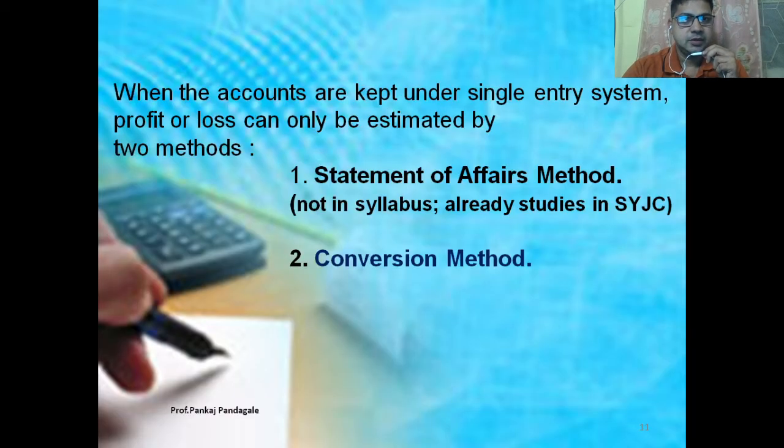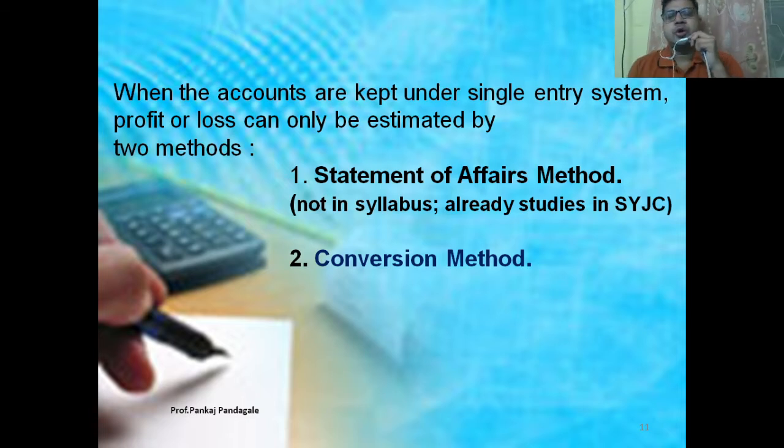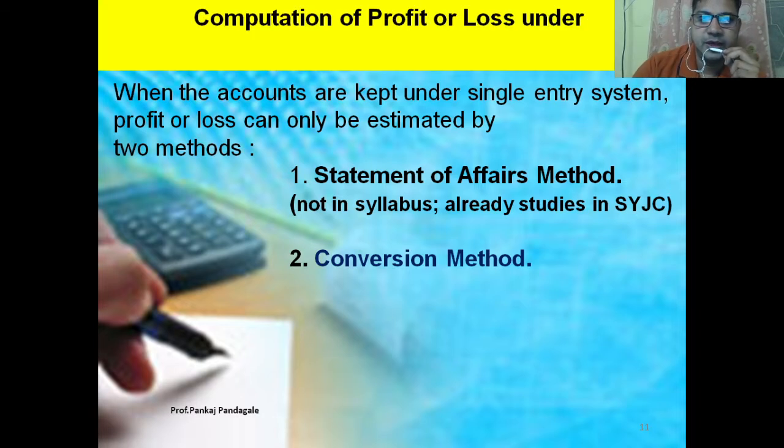After that, we have already discussed the single entry systems, and under single entry systems we have to find out profit or loss. For that purpose we have to apply two methods: statement of affairs method and conversion method. The statement of affairs method you already studied in 12th standard. The conversion method is one of the important methods that we have to discuss.